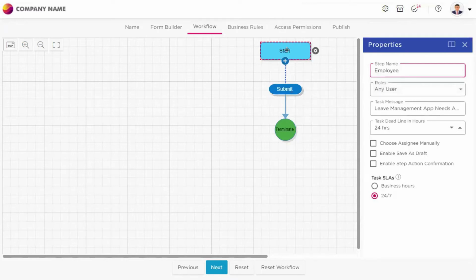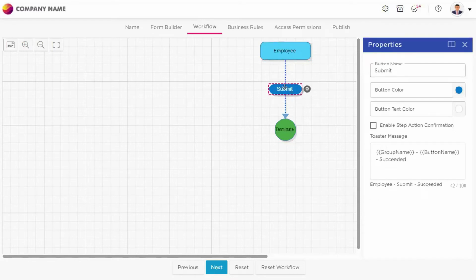Once the employee submits the form, it will come to the next steps, the manager and HR. So this is the employee step. Now this is a step action button. The dark blue color submit button you are looking at is an action step. For example, when you apply for a leave, you can always see a submit button and a cancel button, whether you want to submit the application or cancel the submission. That kind of action button is this submit button. Once the employee submits the application, it will come to the next steps.